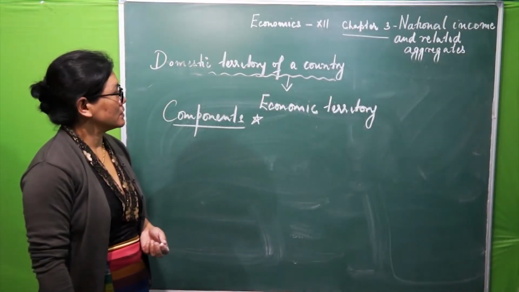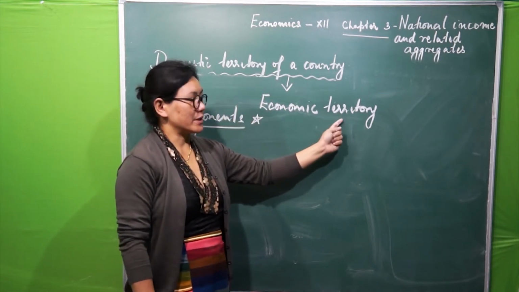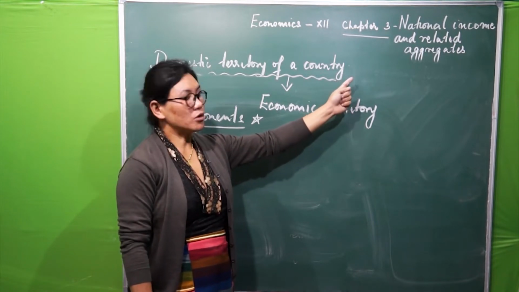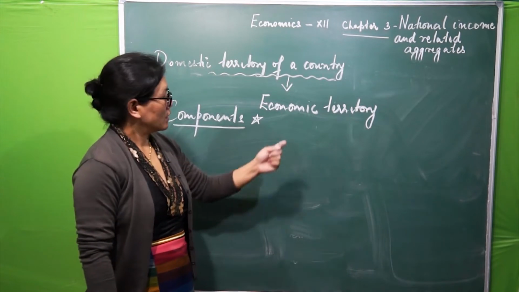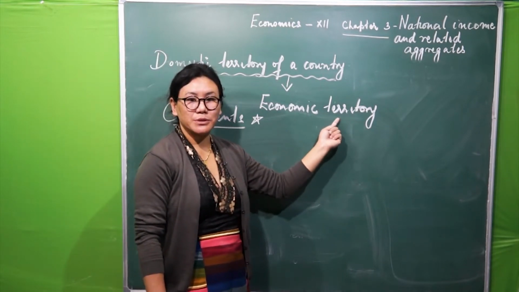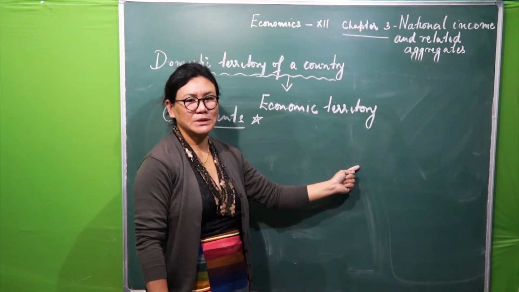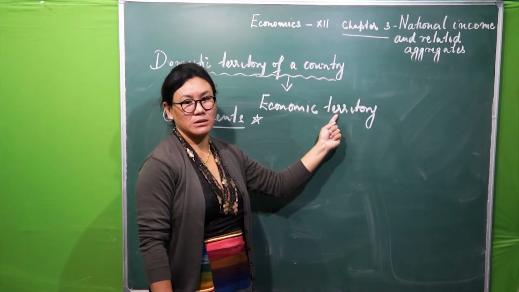When I said domestic territory as economic territory, not only the political territory, this one is a wider concept. It includes many things. So now we will see what is included in this.